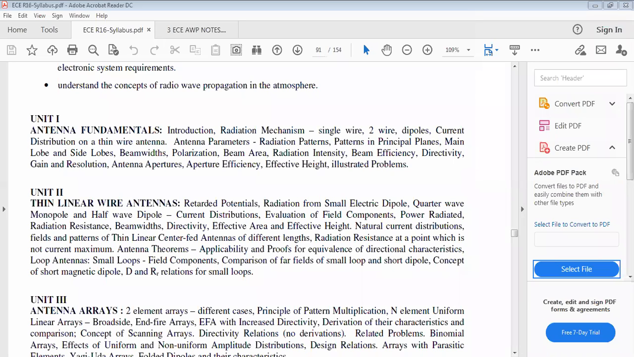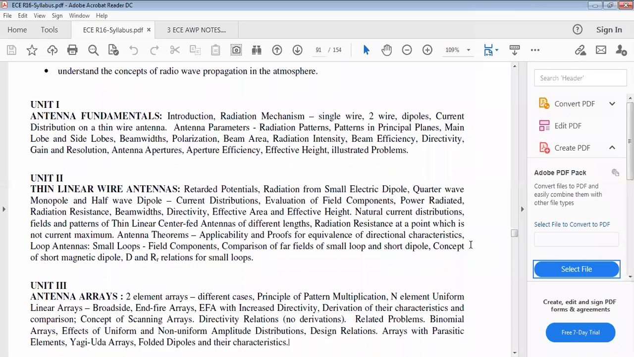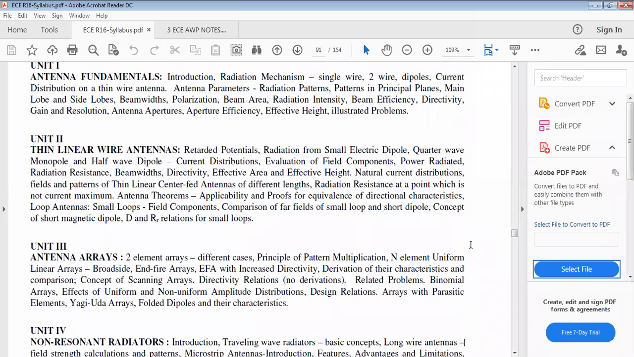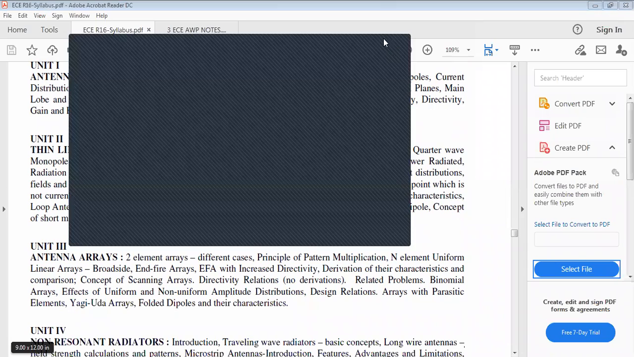Next concept is antenna arrays, unit 3. What do we learn from unit 3? Antenna arrays. What is meant by an antenna array? An antenna array is nothing but a group of antenna elements. That group of antenna elements may be identical or non-identical.